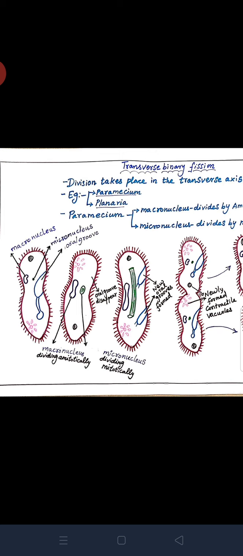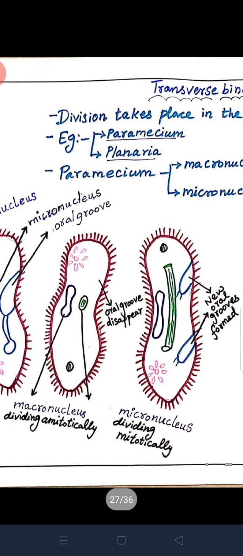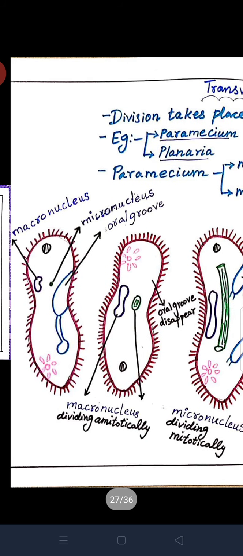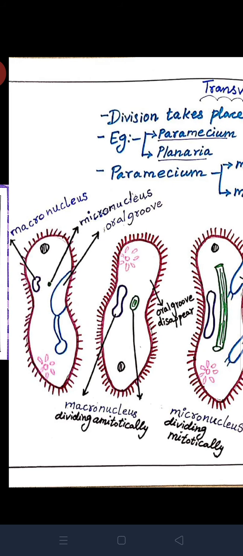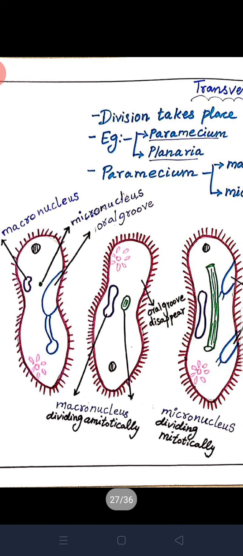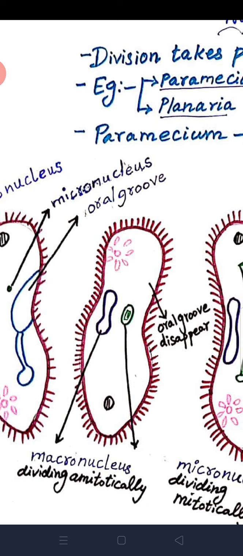It has two types of nucleus. See the Paramecium entire? It has two types of nucleus: the larger one is called the macronucleus, and the smaller one is called the micronucleus. Besides the macro and micronucleus, it has an oral groove. What is the purpose of the oral groove?